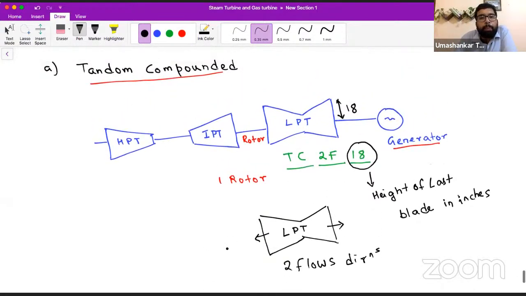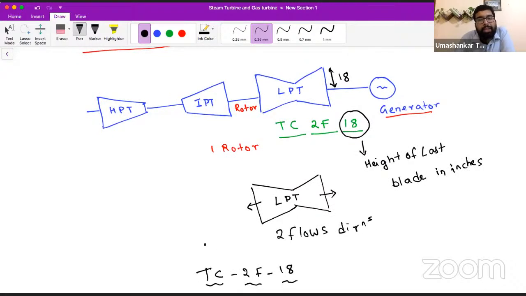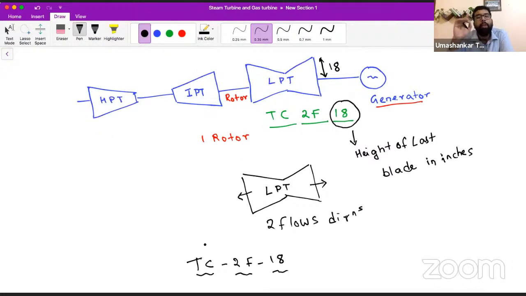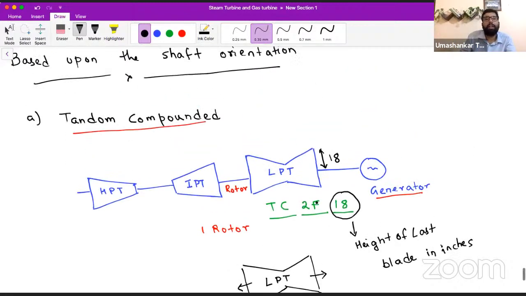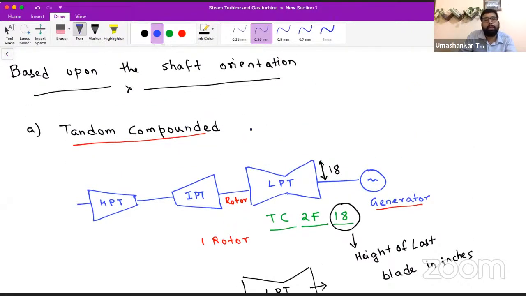So what are tandem compounded steam turbines? First thing, every turbine will be connected to a single rotor and to a single generator. So how can we define tandem compounded? We have a single rotor and a single generator.